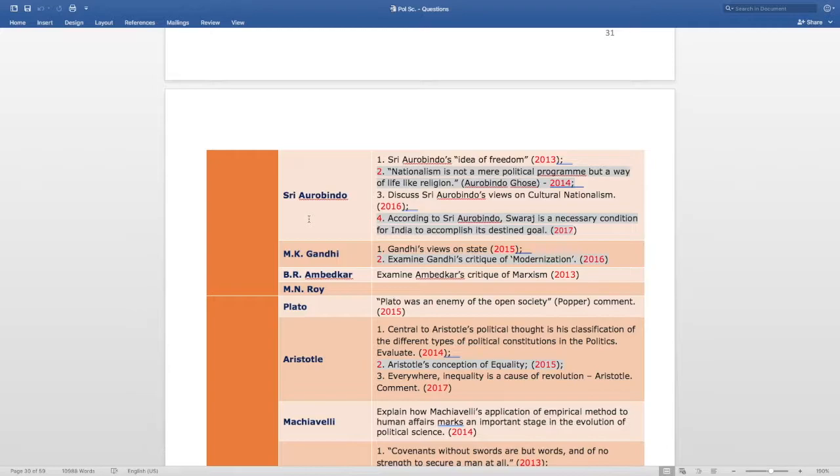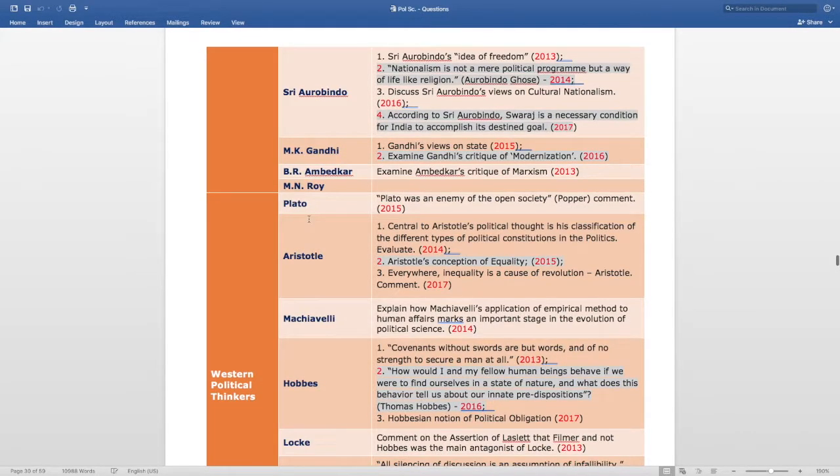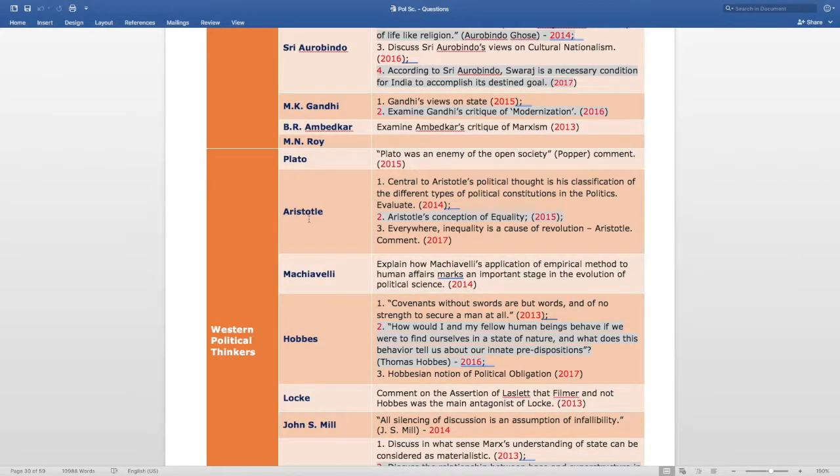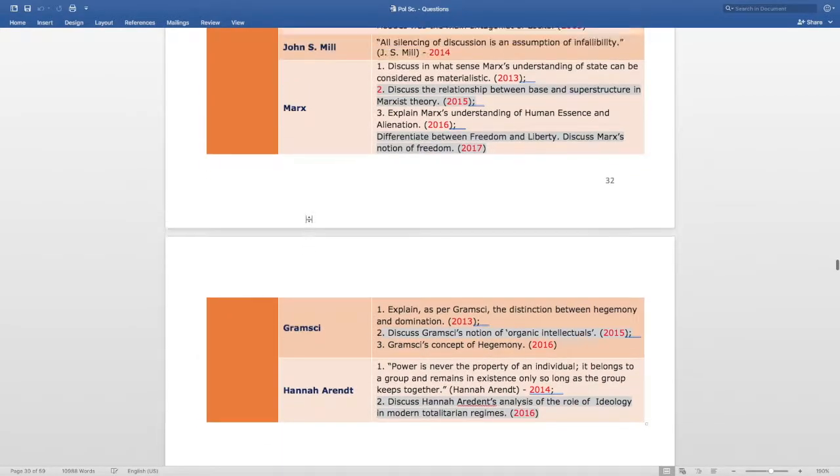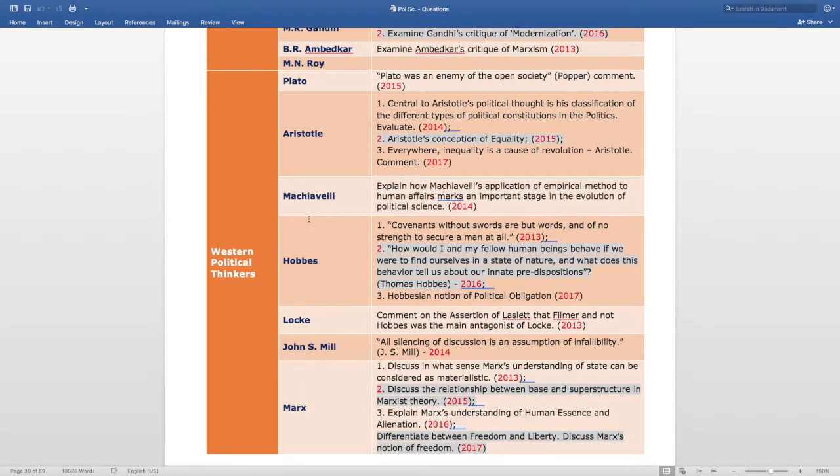The next subtopic is B.R. Ambedkar. And the question is asked in 2013, that is examine Ambedkar's critique of Marxism. The next topic is Western political thinkers. In this section there are 9 Western thinkers.